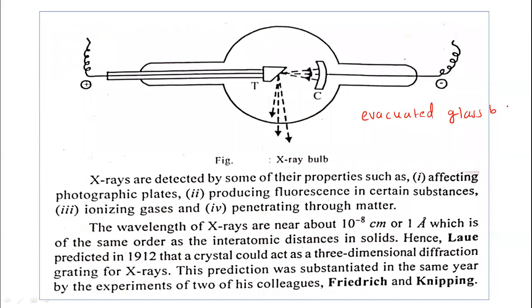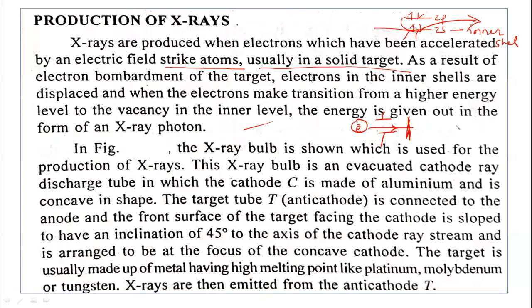Okay. What happens here? See, this target is taken. This is the cathode connected to the negative terminal, the target connected to the positive terminal, and electricity is supplied. The electric field is applied. So what happens from this cathode? The electrons are released, and those electrons are coming out from the cathode. Let us see the process here. In the figure, the X-ray bulb is shown, which is used for the production of X-rays.